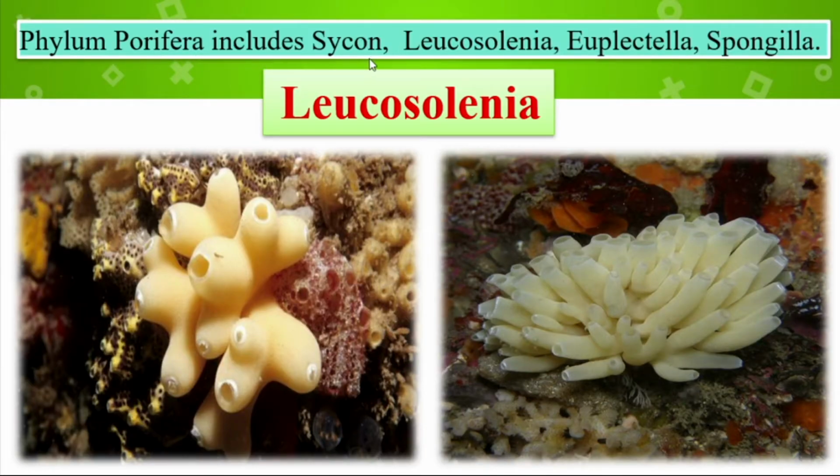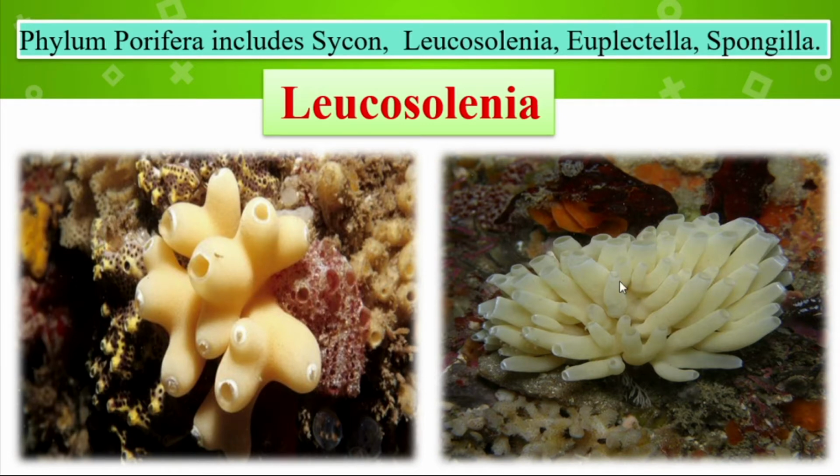Phylum Porifera includes Sycon, Leucosolenia, Euplectella and Spongilla. The first we have already seen. Now see the picture of Leucosolenia. These are openings, this is the osculum. The body is attached to a solid substance and is sessile.